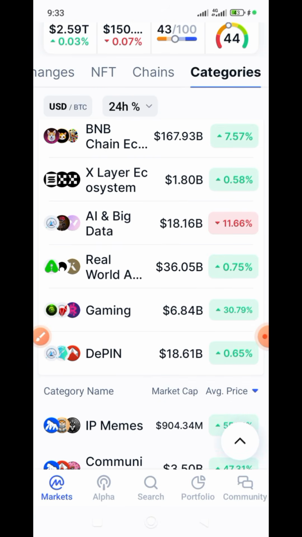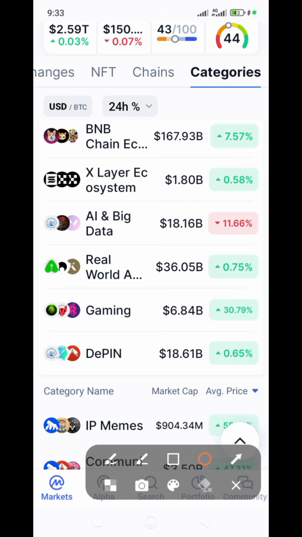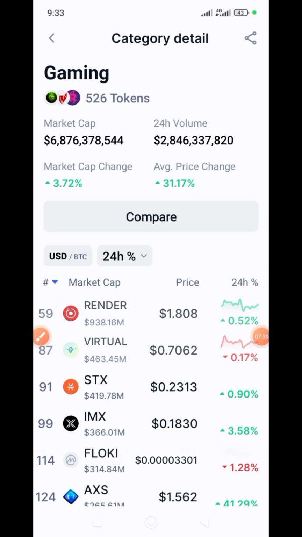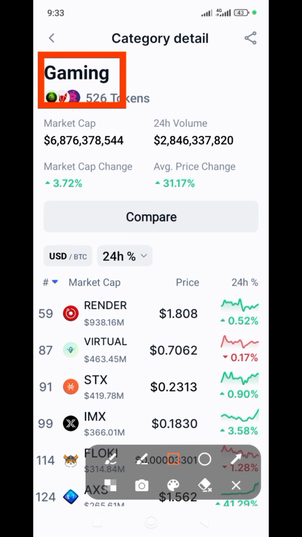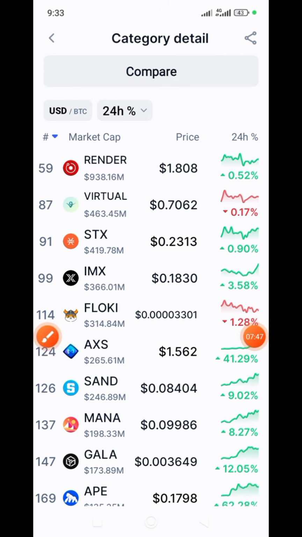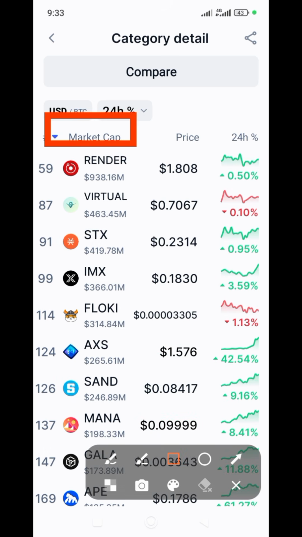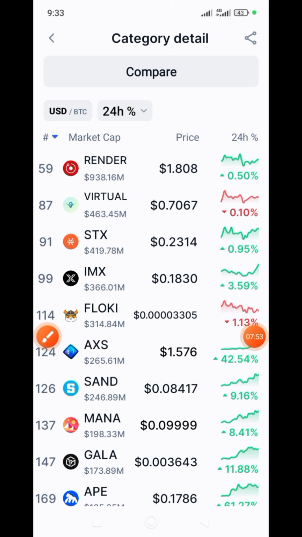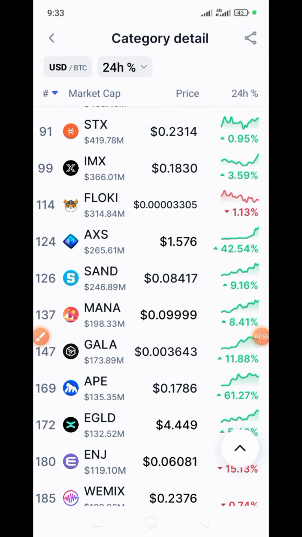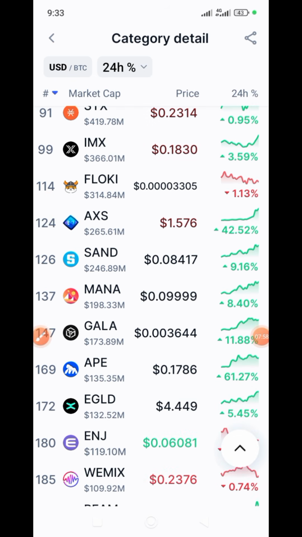The next one is gaming. You click on this gaming. All right, gotta reduce the volume of that TV, please. Under this gaming, if you click on it, all right, see it. These are tokens under gaming. See them. You research on them. Whichever one is okay, you bag it. Hold it for a long term.